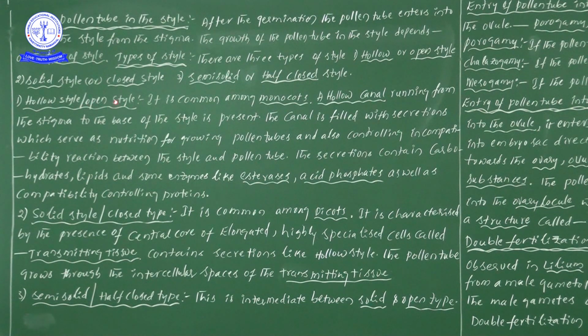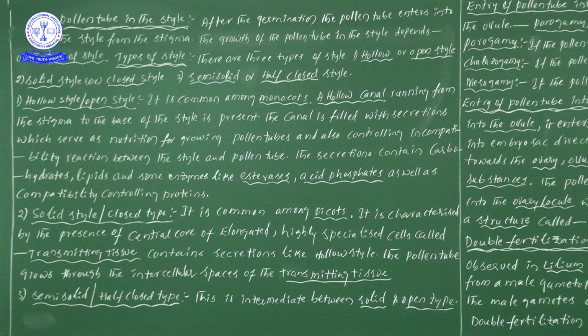Holo style or open style: what is the information we have to keep in our mind? It is common among monocotyledons. So in this holo style or open style, we very commonly find it in monocotyledons. Next, a hollow canal runs from the stigma to the base of the style.